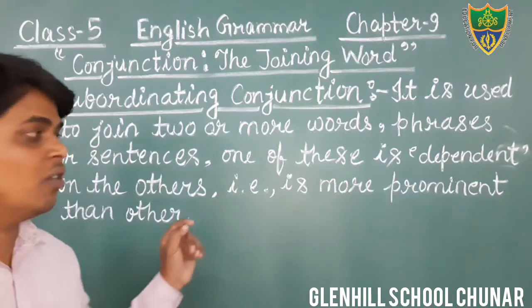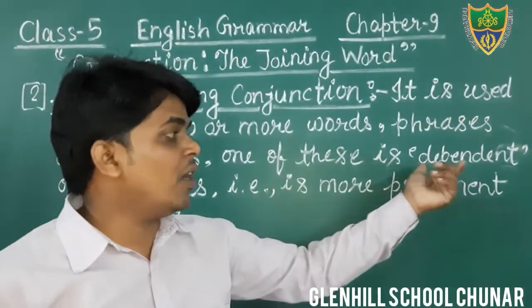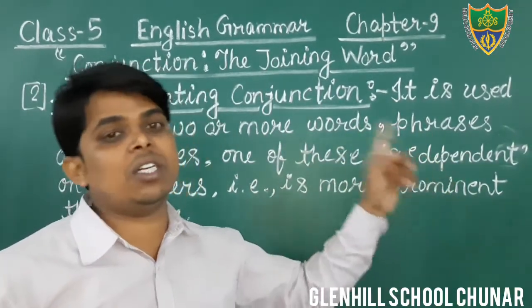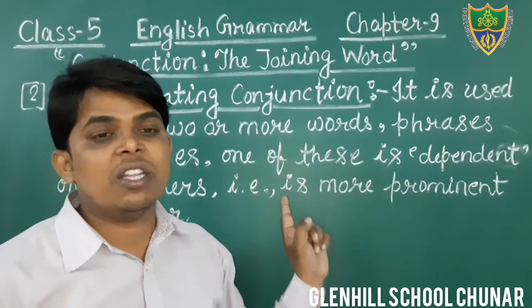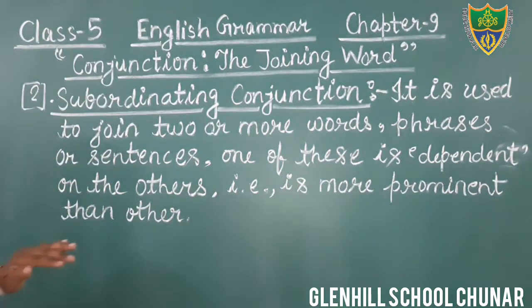Okay students, I hope that you all have understood that in this kind one phrase, one word or one sentence will depend on the others, that is more prominent than others. Just write down: it is used to join two words or more than two words, phrases, sentences, and one of these is dependent on others, that is more prominent than other. Okay students, just write down example.